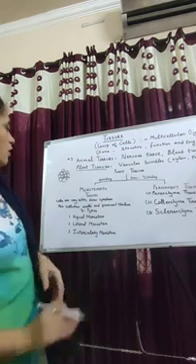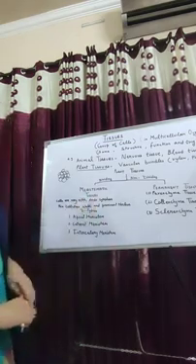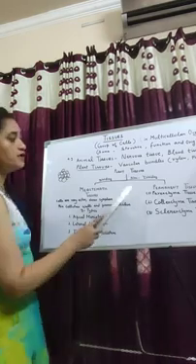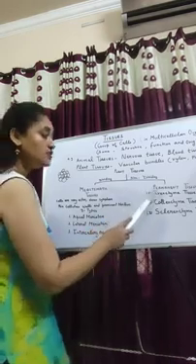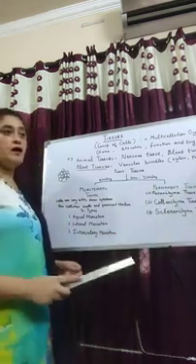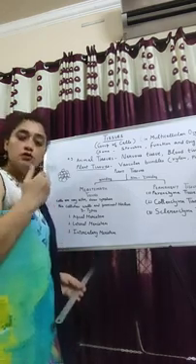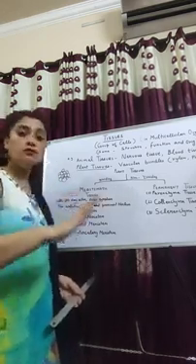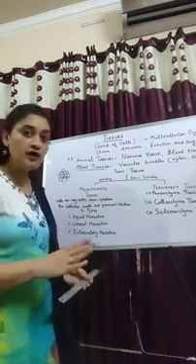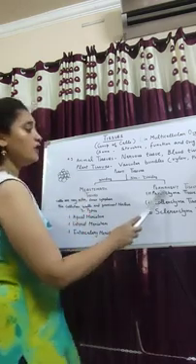So this was all about meristematic tissue. Now come to the next: permanent tissue. Permanent tissue takes a particular shape. Like when the meristematic tissue turns into root and shoot, they remain root and shoot, right? So they become permanent. Now they cannot change. From stem to root they can't change. So these are called permanent tissue.